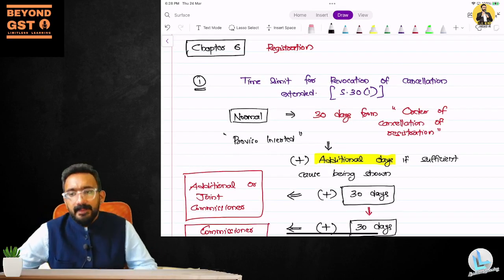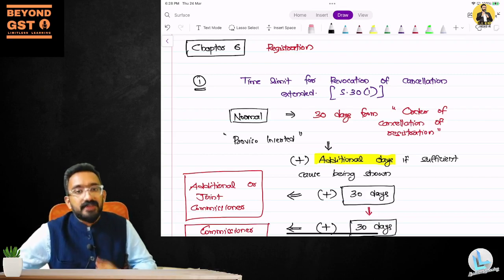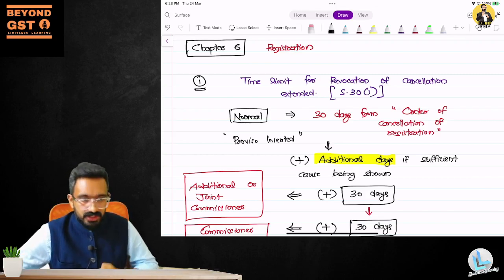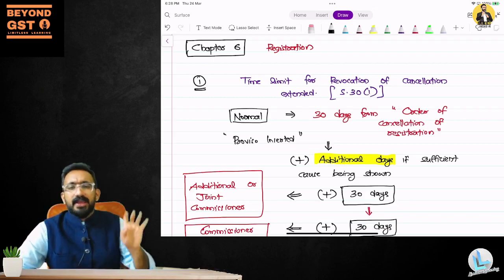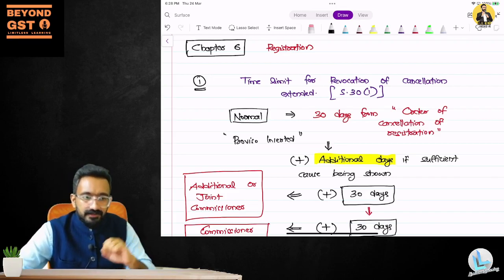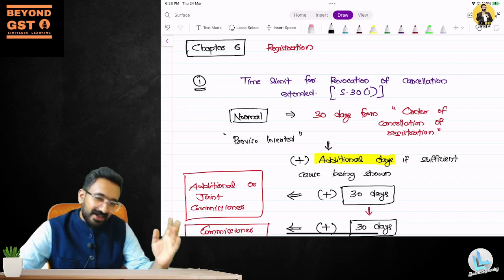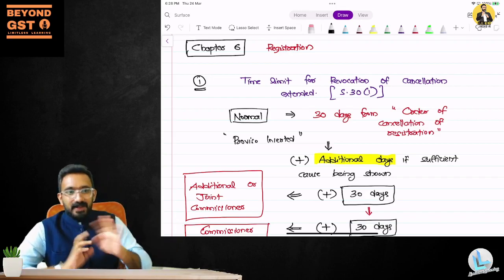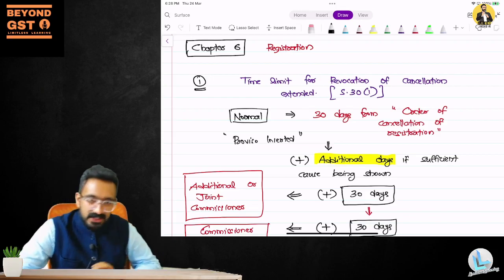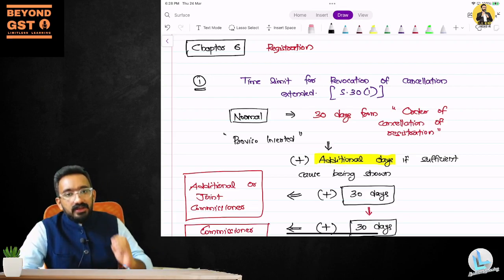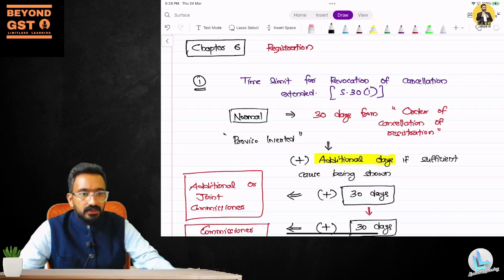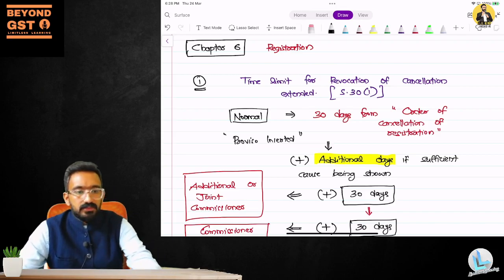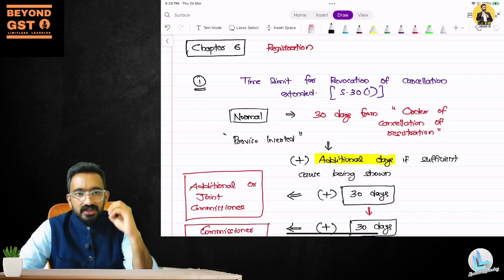Now let's look at the next set of amendments that we have, which is in the chapter registration. Registration has, I'll give you a quick background on revocation, if you don't remember revocation that much, so that I can invite your attention to it. It is expected that you remember all of this, and I'm telling you only the amendments. Revocation of cancellation is an area where we have an amendment.